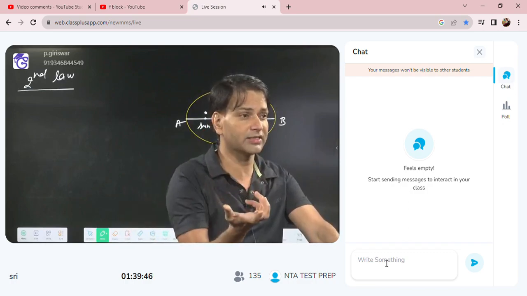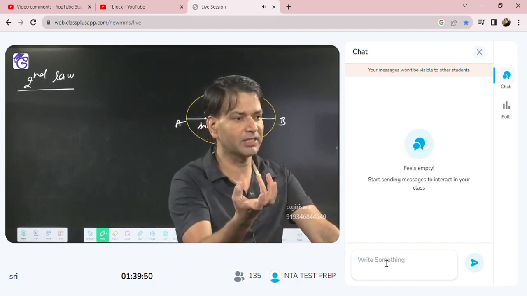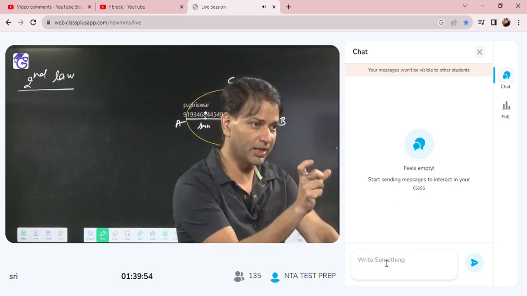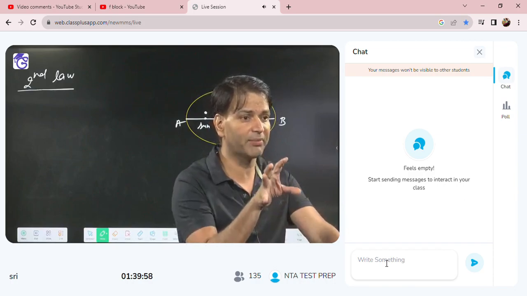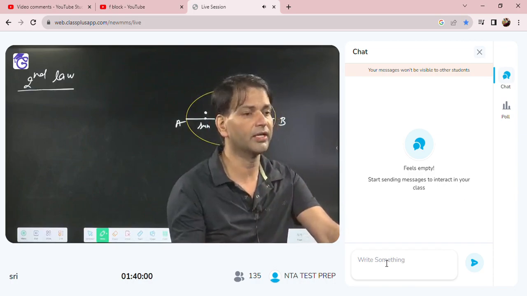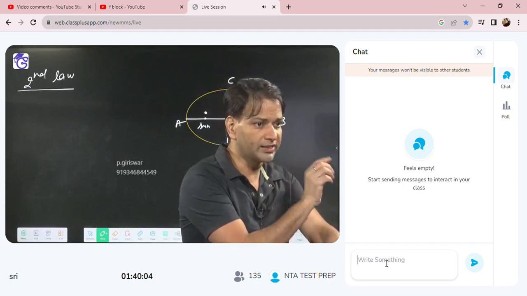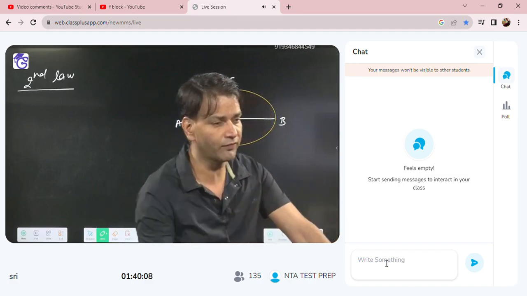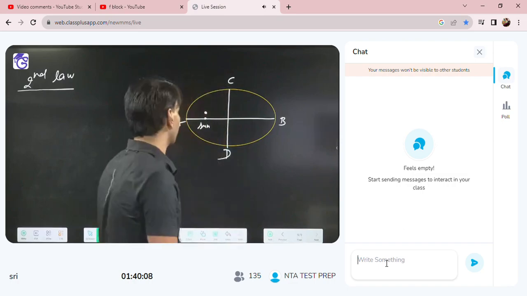Like velocity is the rate of change of displacement, dr by dt, areal velocity means the rate of change of area, dA by dt. So the areal velocity of the planet is constant means dA by dt is constant. Everybody got it or not? So a line joining the sun and planet sweeps equal area in equal intervals of time, or the areal velocity of the planet is constant. What is the meaning of this?